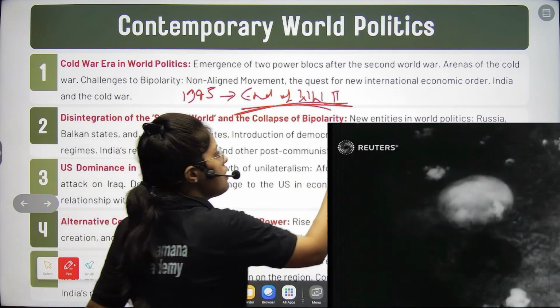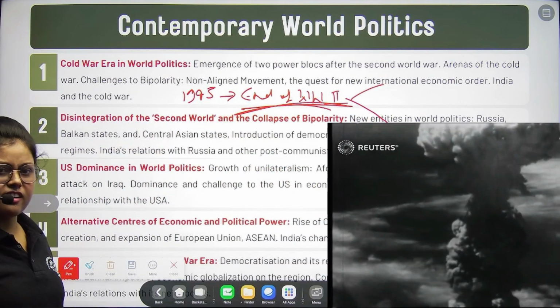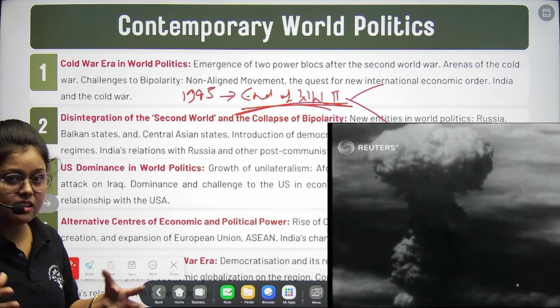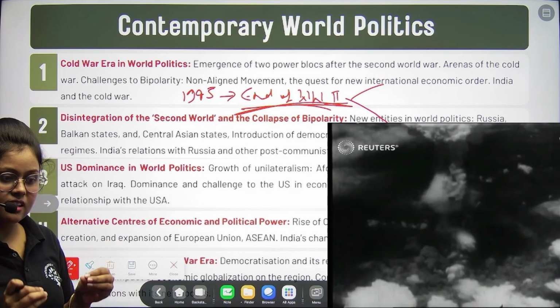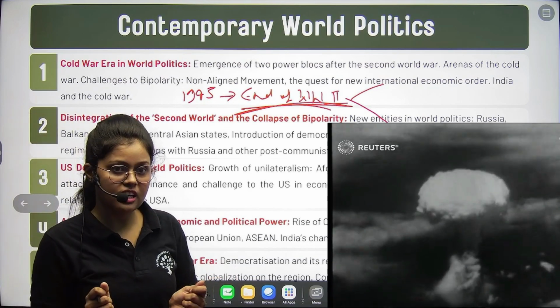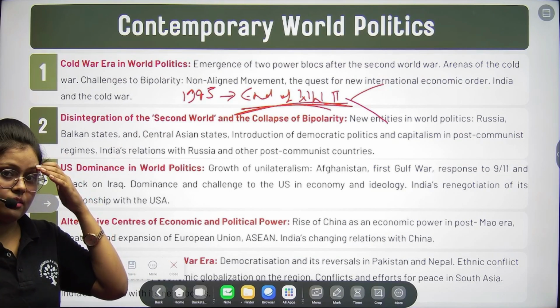When we are saying the world war, it's not that every country is involved in the war, right? It means that the major countries are getting involved in the war, and because the major countries are involved in the war, the other small nations are going to be affected by that, right? That's why we call it world war, right?